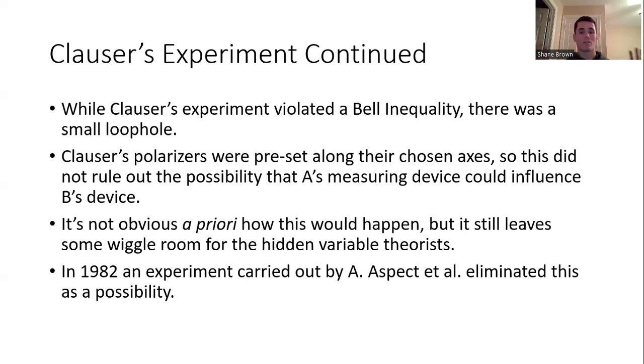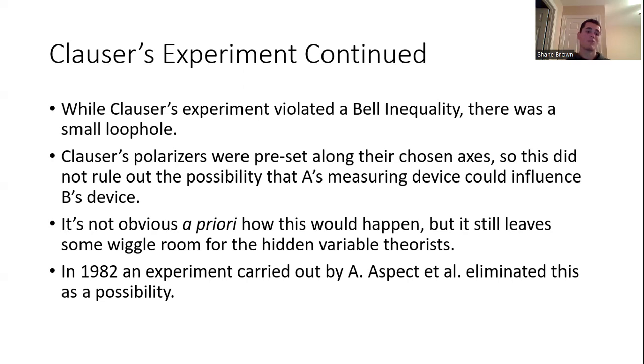So same sort of thinking, kind of close to those lines. It's not immediately obvious a priori how A's detector would affect B's detector, but there's still a little bit of wiggle room there. You could always say, well, such and such could still happen, even though Clauser's experiment was still pretty good.